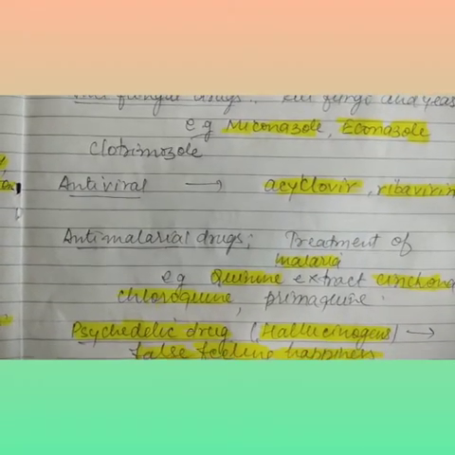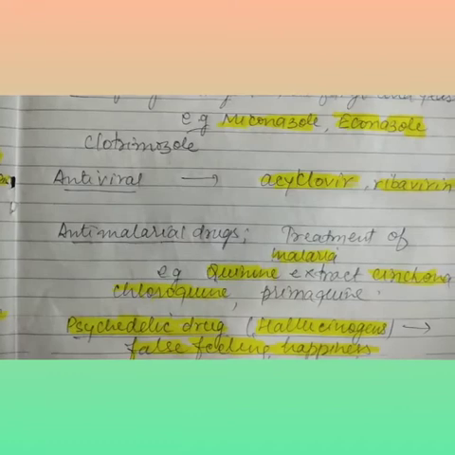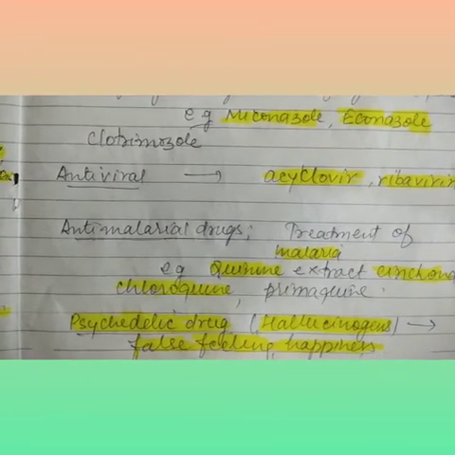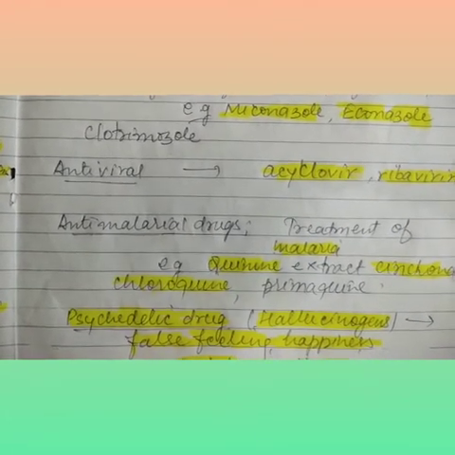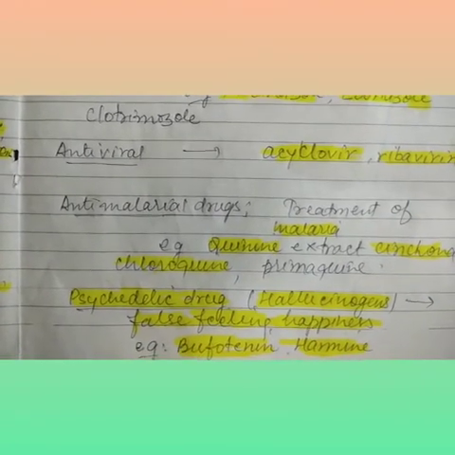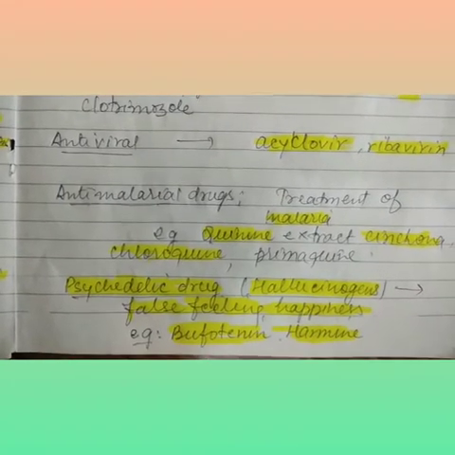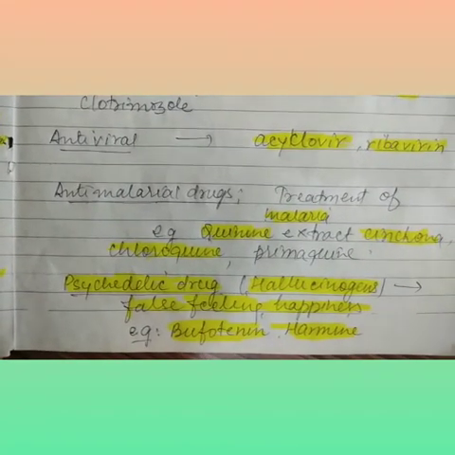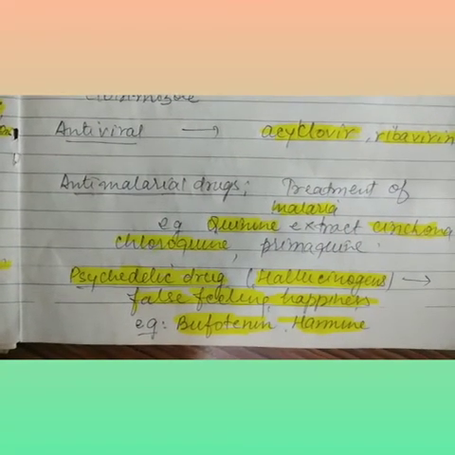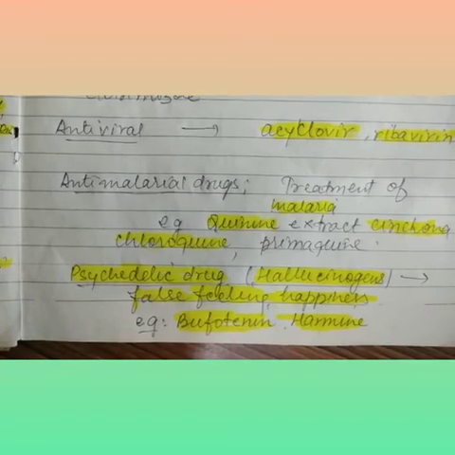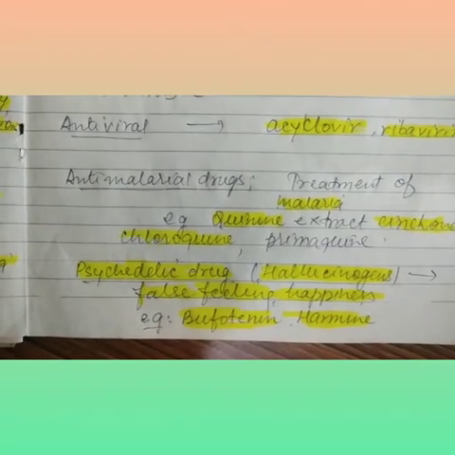After that comes anti-malaria drugs, for the treatment of malaria. The medicine name is quinine, extracted from cinchona, and they are also called chloroquine and primaquine. After that come psychedelic drugs. These are hallucinogen drugs, यानी कि it means a false feeling of happiness. इसी के ही काबू में रहता है पर्सन और पेशेंट. Medicine names are bufotenin and harmine.